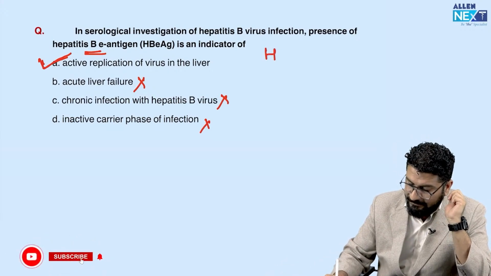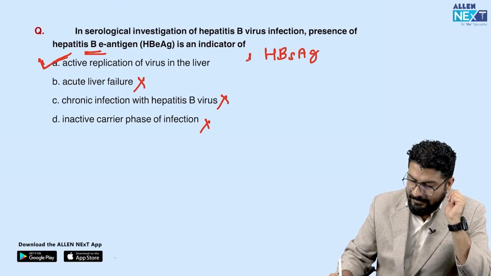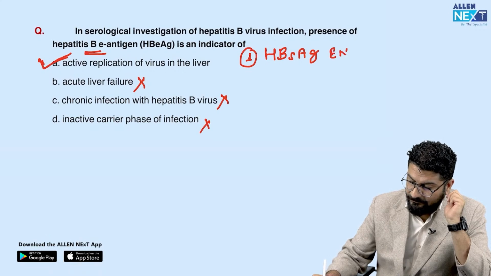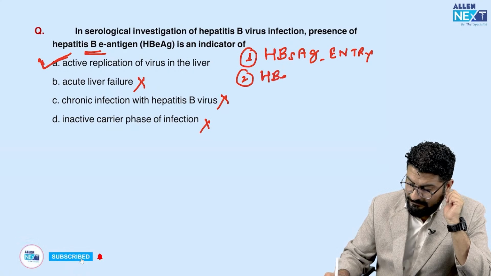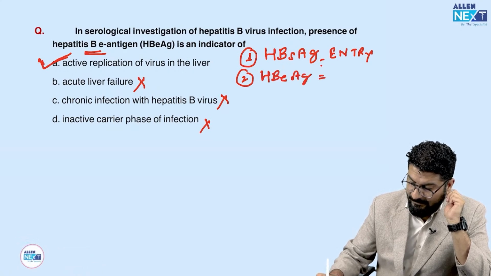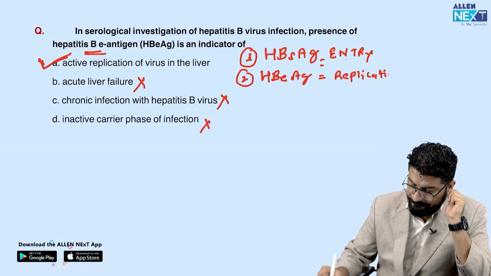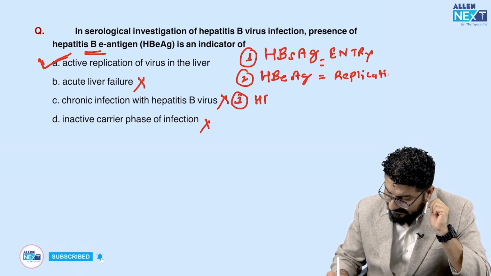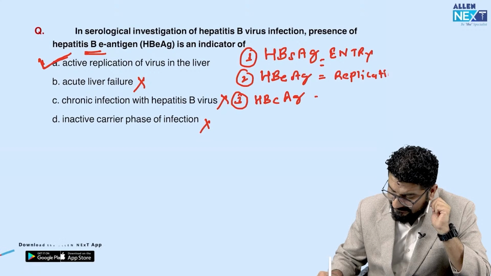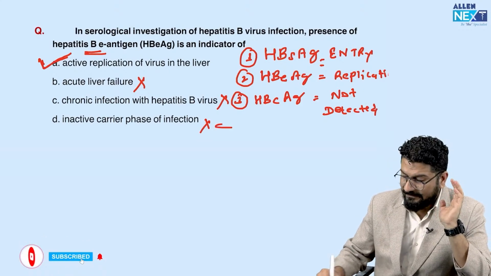Okay, let me write a few markers here. Surface antigen, this is the first marker to appear. It is a marker of entry. Then we have hepatitis B envelope antigen. It means this is a marker for replication. Then we have hepatitis B core antigen. It is something that is not detected in the laboratory. These are the 3 antigens, then we have 3 antibodies.